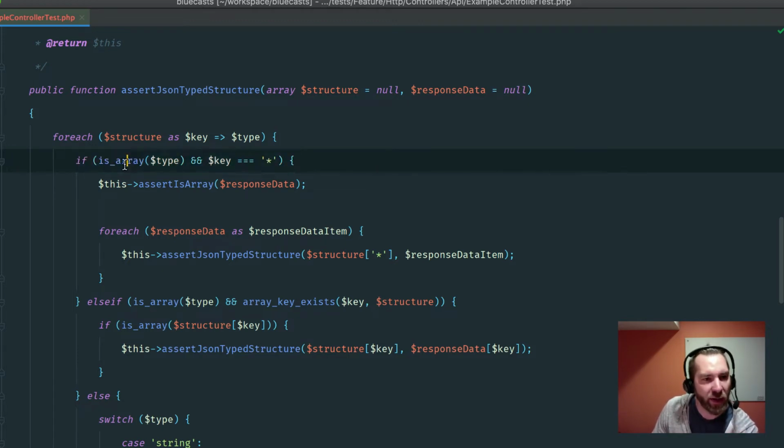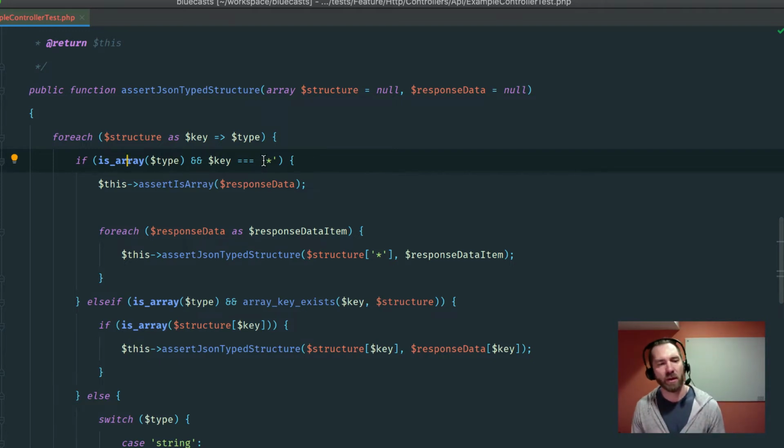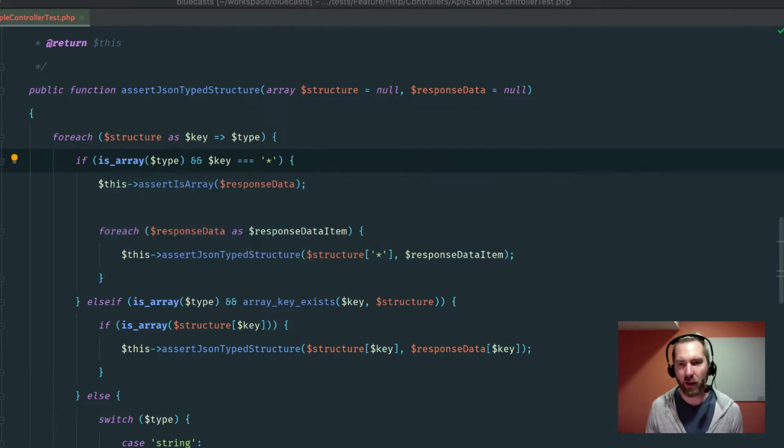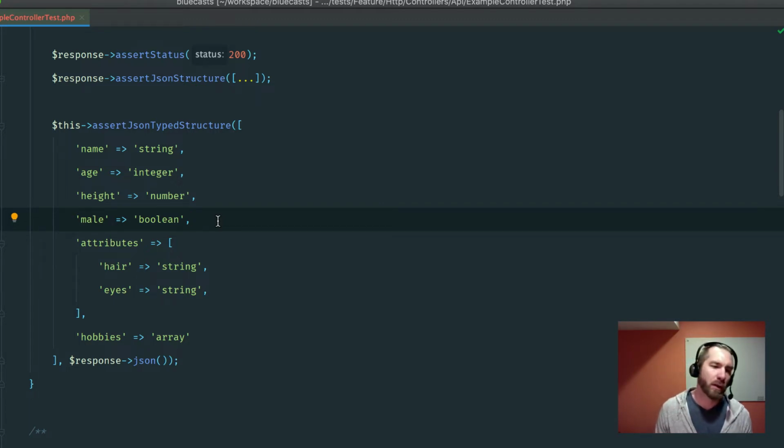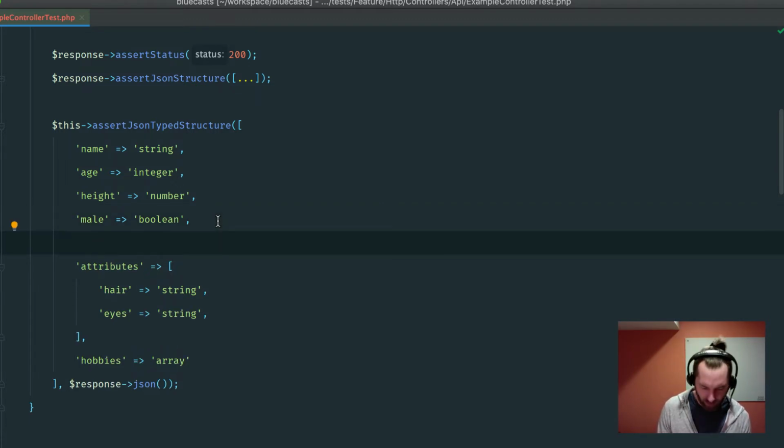So we're basically saying if the type is an array and the key is star. Now this is something assertJsonTypedStructure does. So let's kind of clean this up a little bit. Let's do something like this. What do I want to do here? I would want to have something here that was like, crap, I don't know.